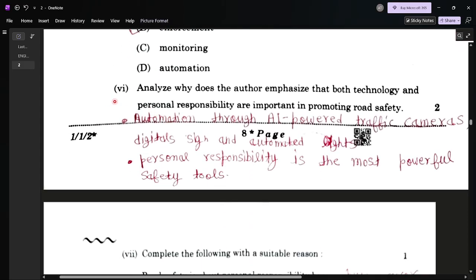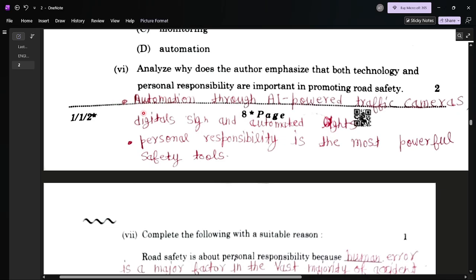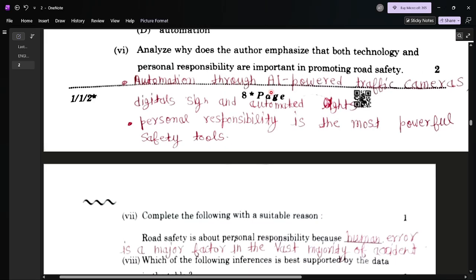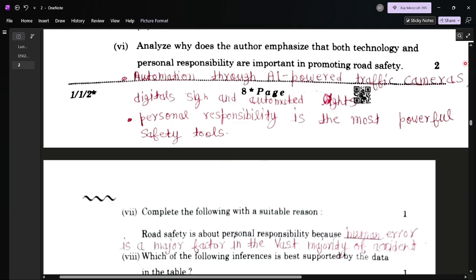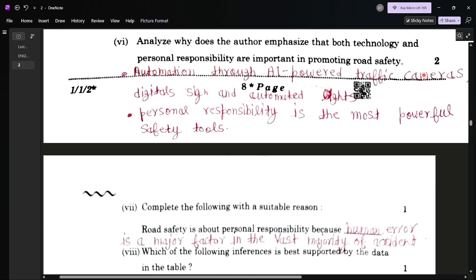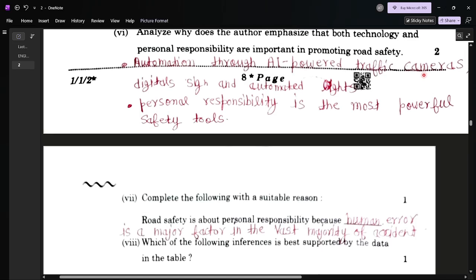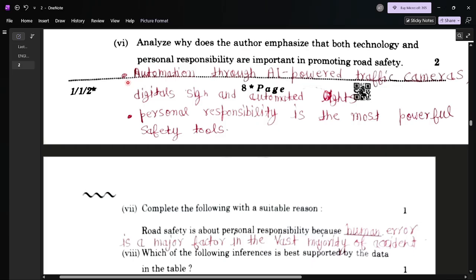Question number 6: analyze why the author emphasizes that both technology and personal responsibility are important in promoting road safety. This question carries 2 marks, so keep in mind that if a question carries 2 marks in your reading section, the word limit of the answer would be 30 to 40 words. Here I have not written the complete answer. I have given you just suggestive value points.